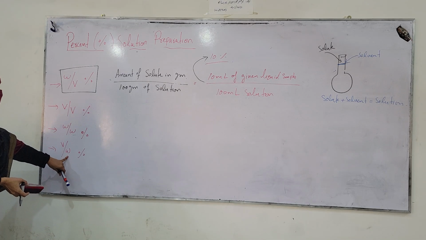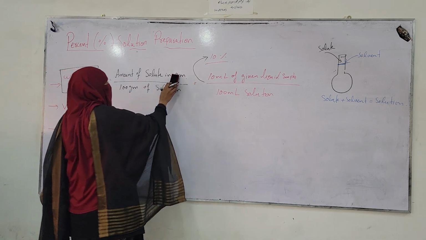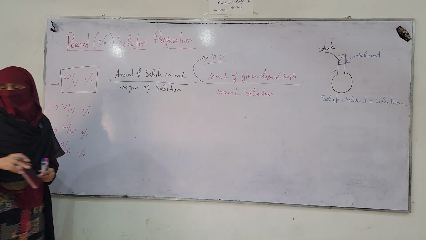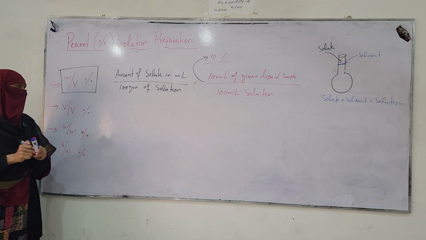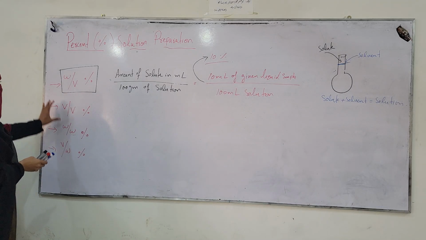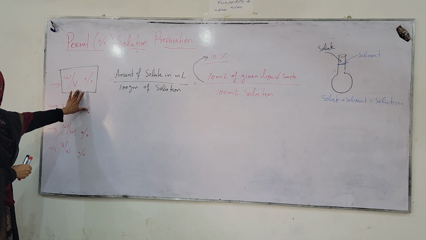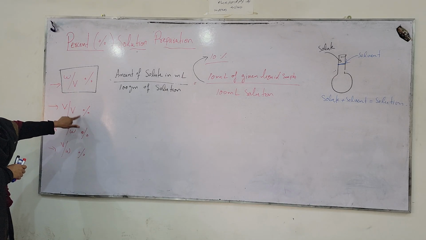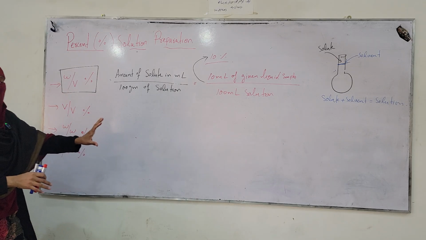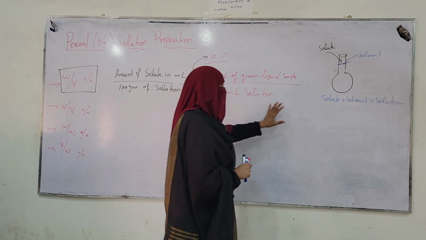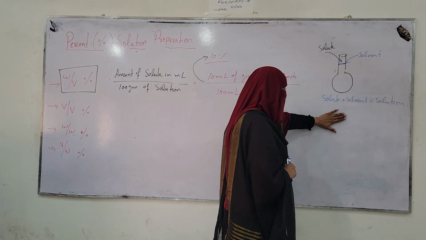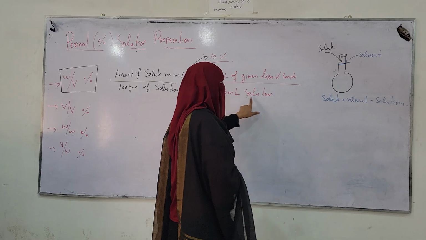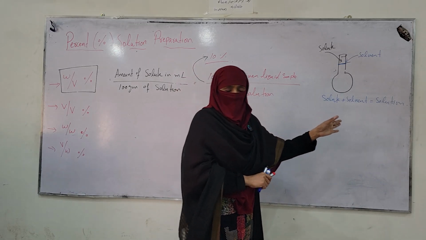And next is volume by weight. In volume by weight, the amount of solute is taken in milliliter, and the amount of solution is in grams. It is also a very uncommon way of solution preparation. Most commonly, weight by volume solutions are prepared, and for pure liquids, volume by volume percent solutions are prepared. So percent solutions are very easy to prepare. You will prepare in 100 ml of solution. First you add your solute, then solvent, and the final volume will be 100 ml. That's all about it.